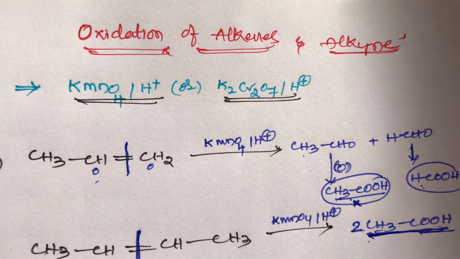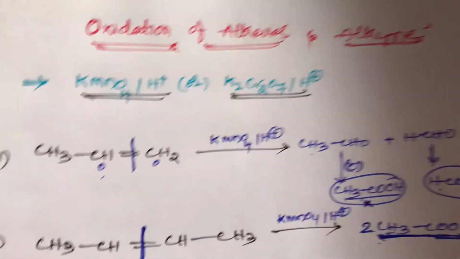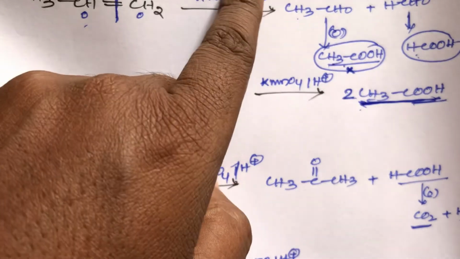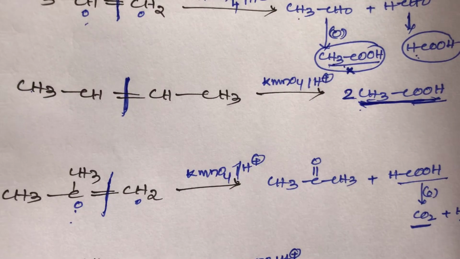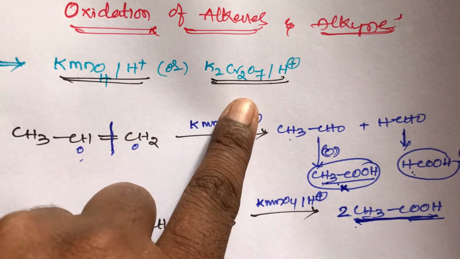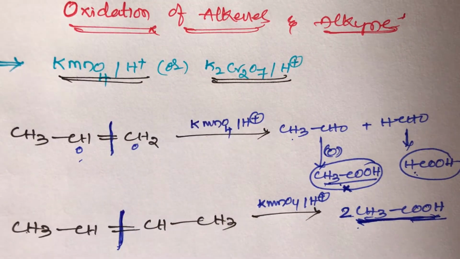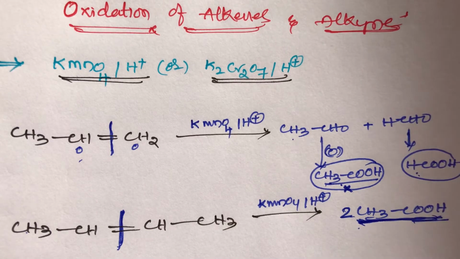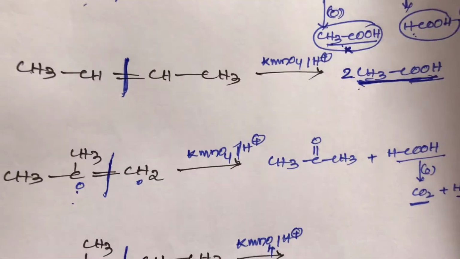We should take any one, KMnO4 or K2Cr2O7. If K2Cr2O7 is used, the same type of product will be produced. Both reagents are strong oxidizers, and both give the same type of product. That is very important, student.